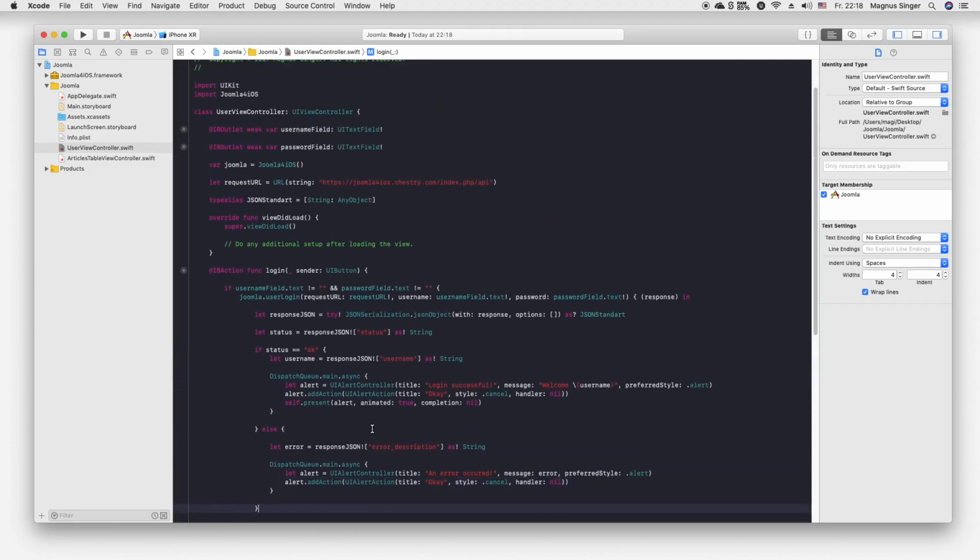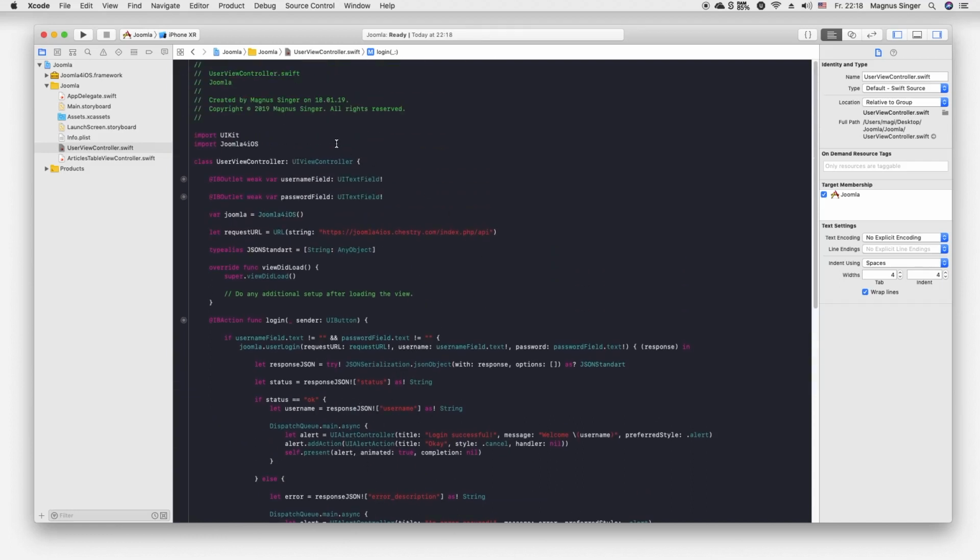What we've done here is first initialize our framework. So import the framework, initialize it, create our request URL so we get the endpoint we need. One important note is when you create your request URL or your endpoint, use it in this format.